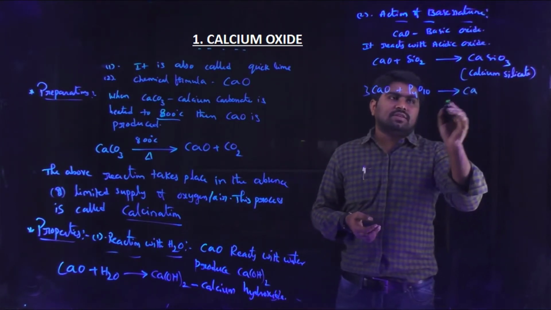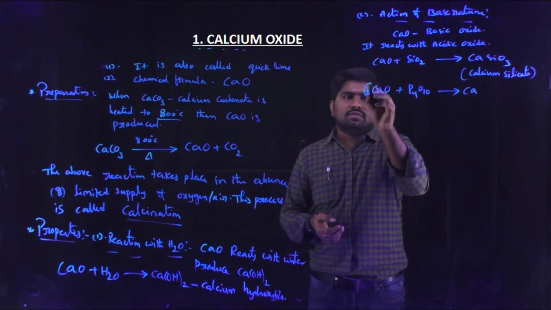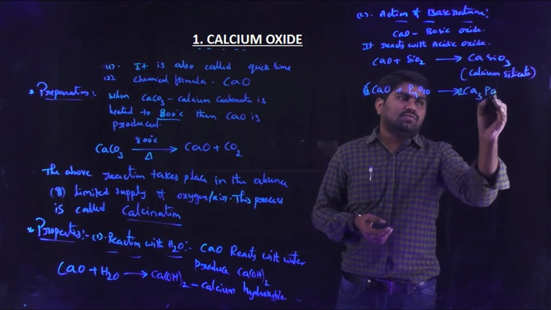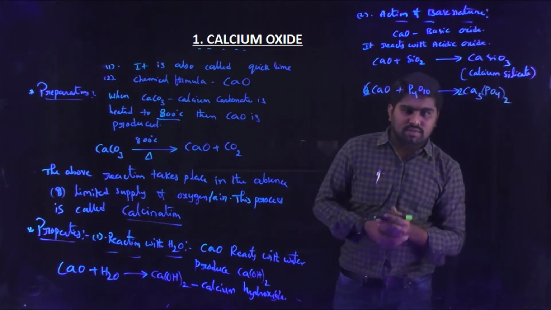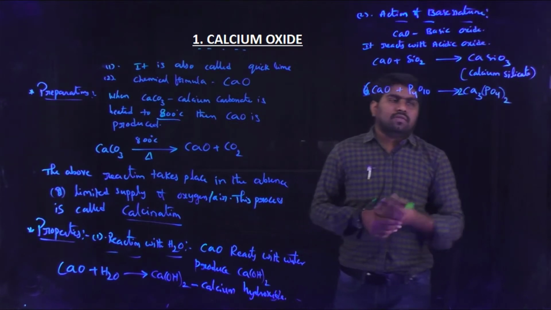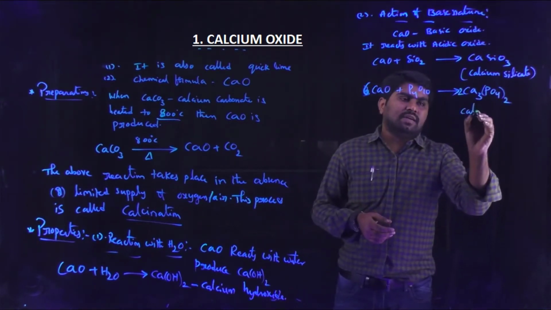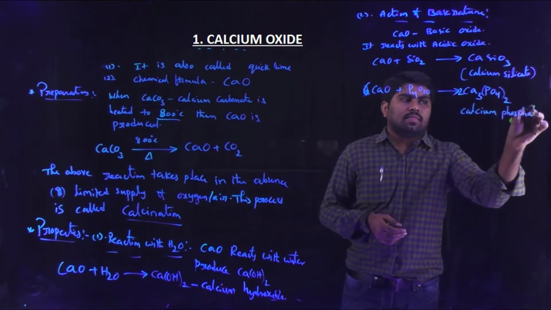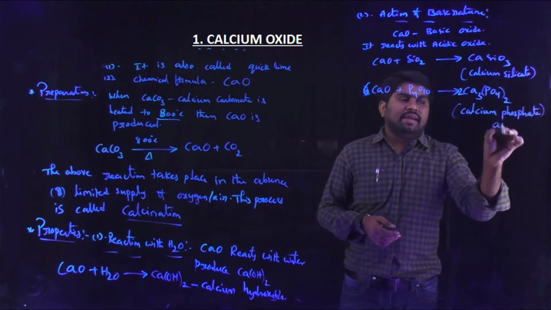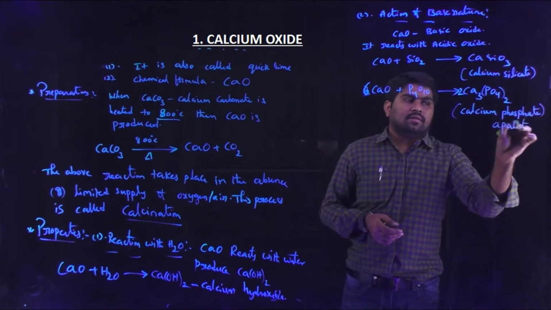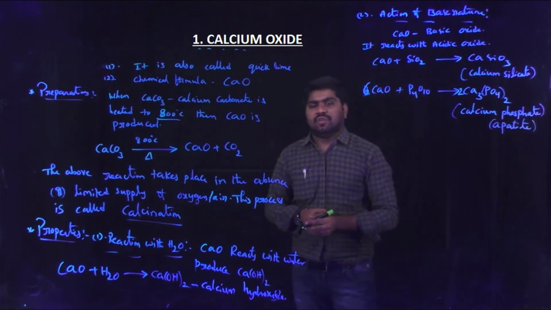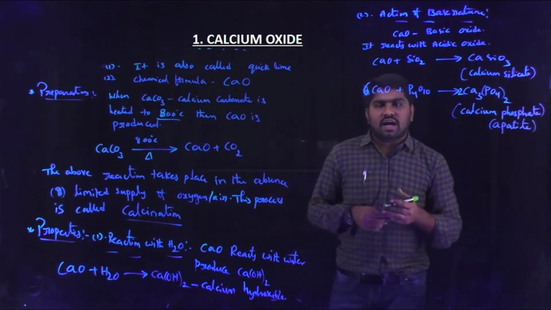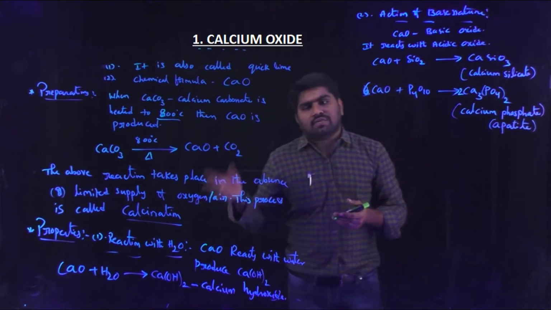It gives 2 molecules of Ca3(PO4)2, which is calcium phosphate. We already know another name for it, apatite, calcium apatite or calcium phosphate, Ca3(PO4)2. So these are the chemical properties of calcium oxide.